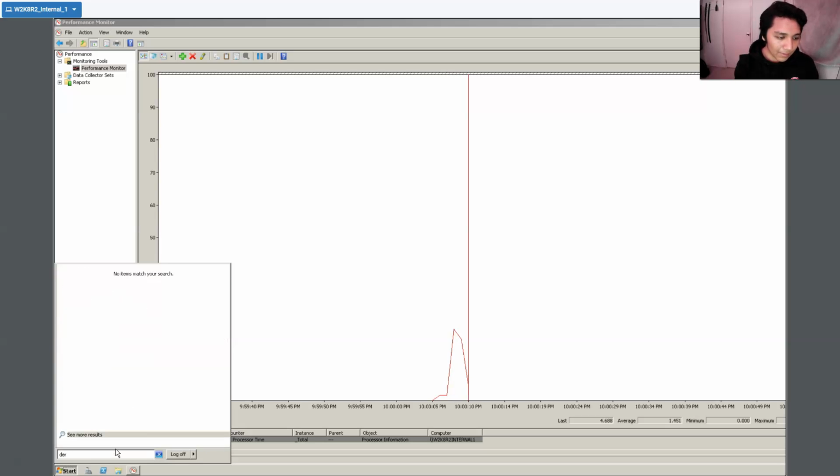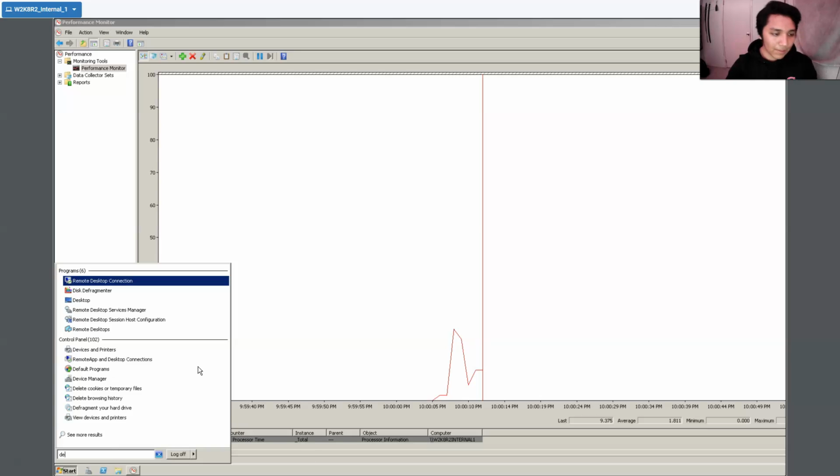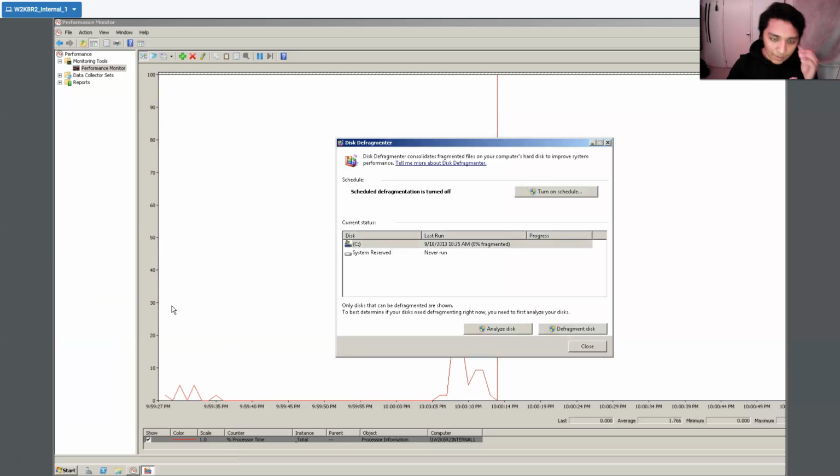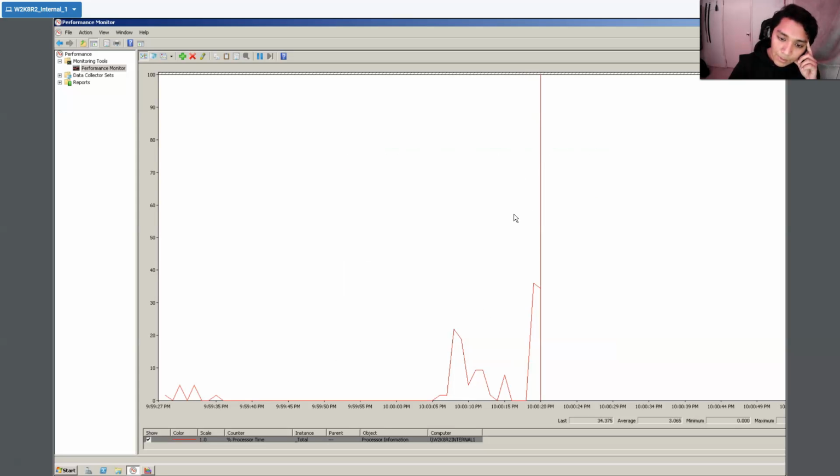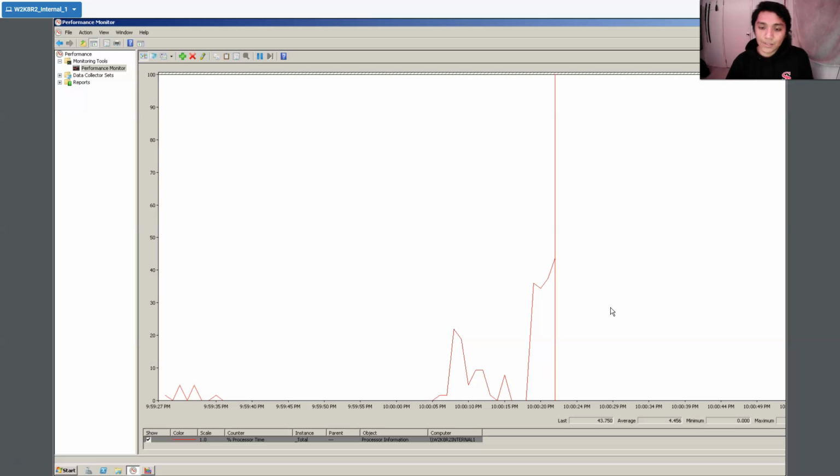Disk defragmentation. Then we're going to be doing analyze disk. So as you realize, as soon as we start doing that, CPU usage will start to spike up since the CPU is being used, the process is being used.